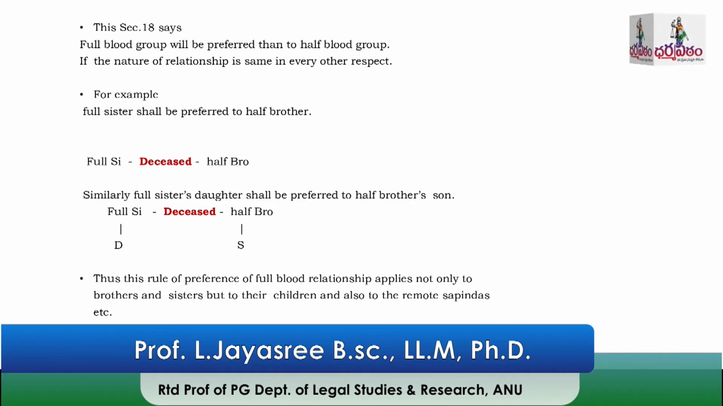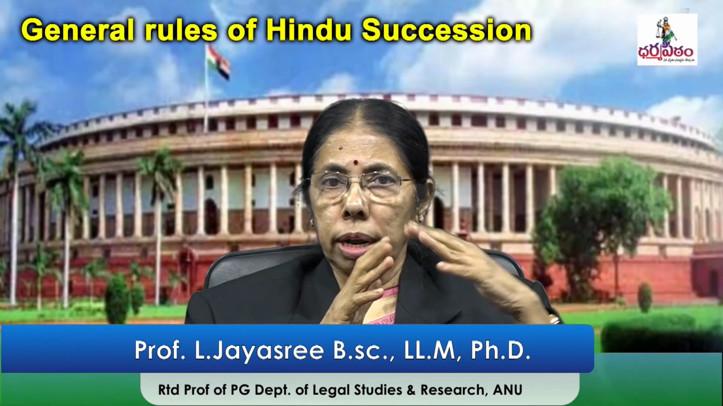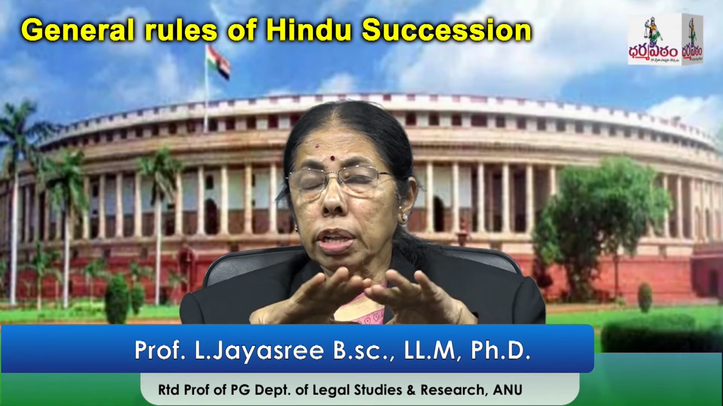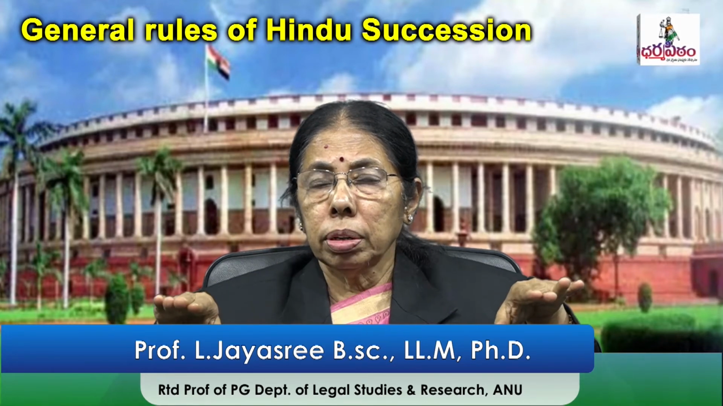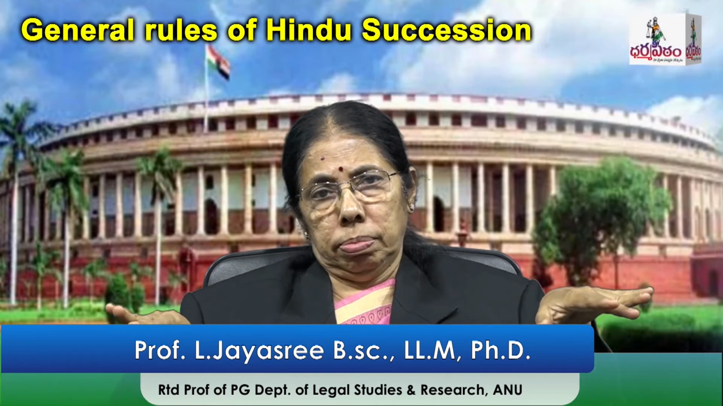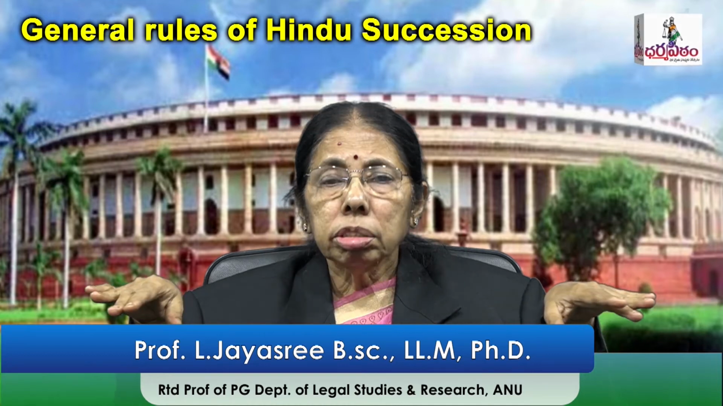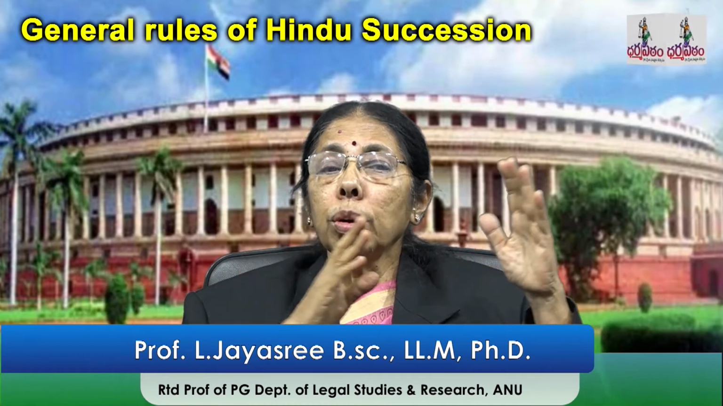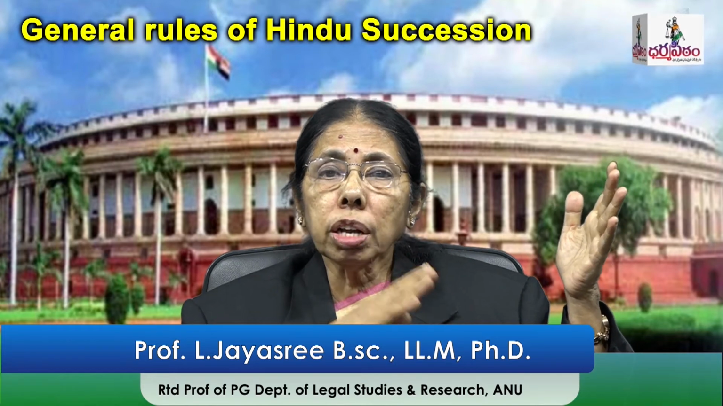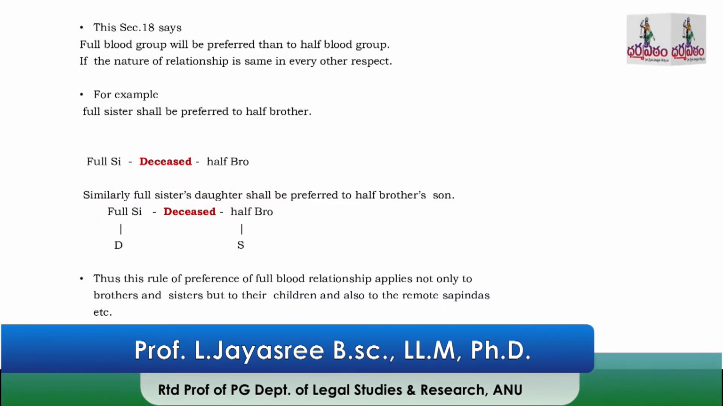Suppose the intestate or the deceased had a full sister's daughter and a half brother's son. Here also the nature of the relationship is the same. Sister's daughter and brother's son are both in the same degree. Then the full blood group will be given the preference. That is, the sister's daughter will take the whole property and the half brother's son will not get anything.